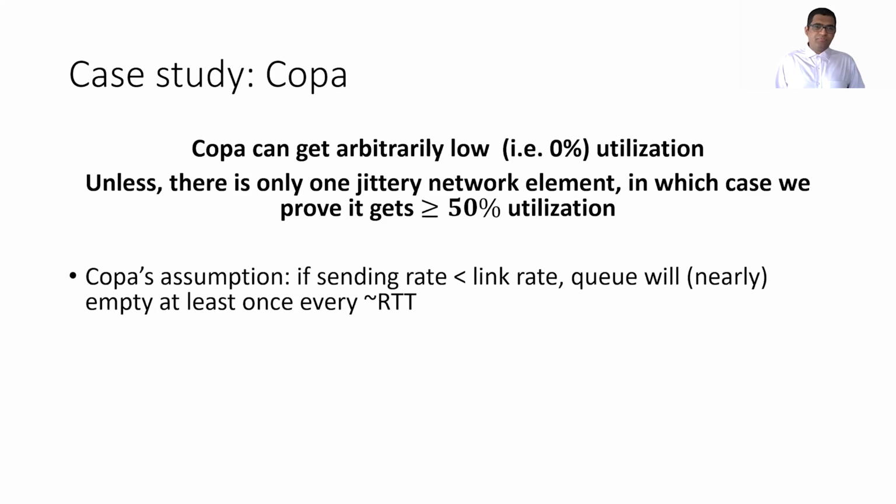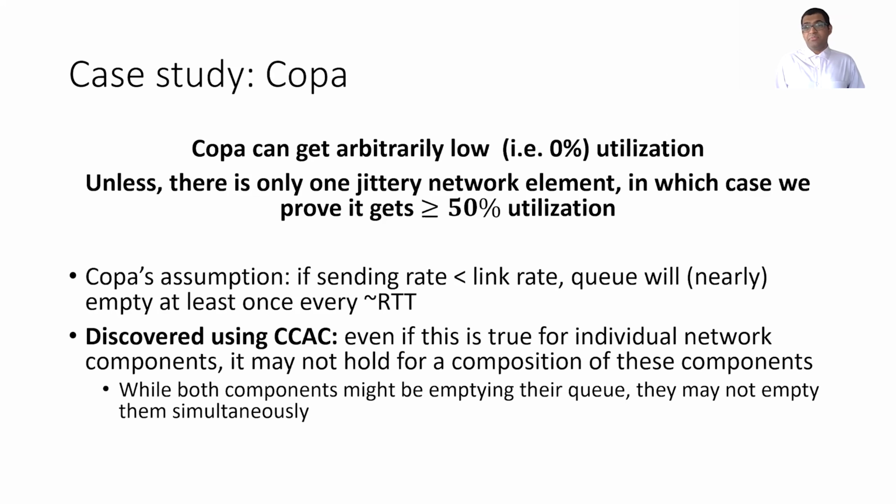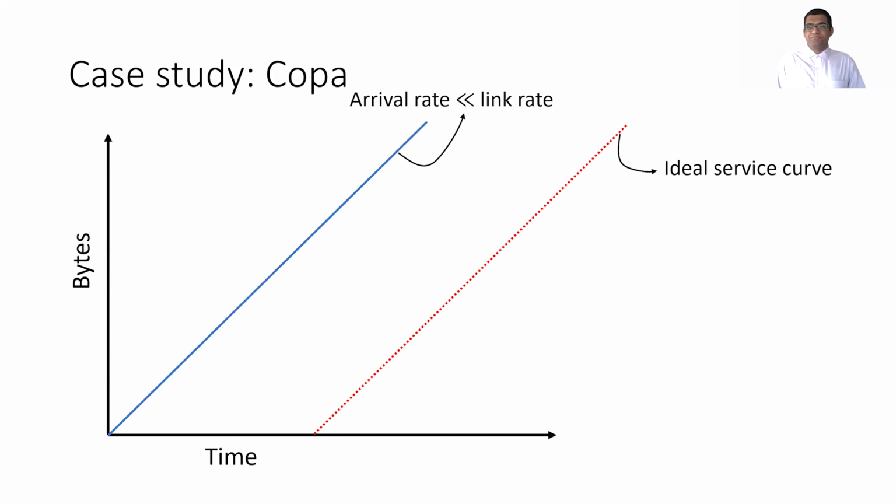So what happened? Well, Copa's key assumption is that if the sending rate is less than the link rate, then the queue will nearly empty at least once every RTT. But what CCAC told us, which we did not realize while we were designing Copa, is that even if this assumption holds for individual network components, it may not hold for a composition of these components. That is, while both of these components empty their queue, they may not empty it at the same time, leading to a persistent queue. This is how we represent that graphically.